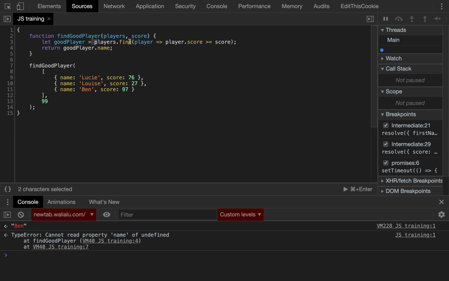Because find will return undefined. Then the value of good player will be undefined. Then on line number 4, we'll try to do undefined dot property, which is illegal in JavaScript. So the dot notation makes sense when we deal with objects, but undefined is not an object, strictly speaking. It's just nothing, right? That's why it fails.